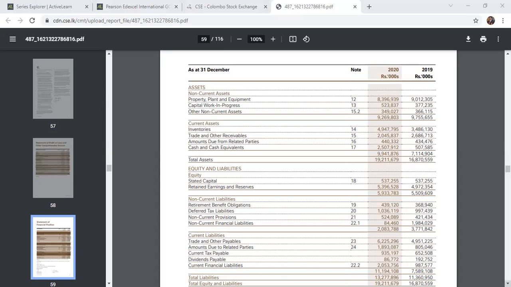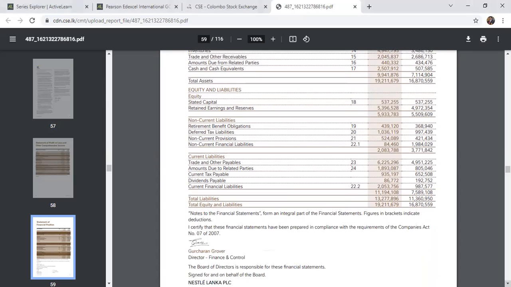You can see the justification: total assets equal capital plus liability. So the equity and liability. The capital we call equity. Equity can be divided into two parts: stated capital or share capital, and the retained earnings and other reserves. In this case, stated capital is a fixed amount. It doesn't change, the same amount, 537 million. Retained earnings improved from 4.9 billion to 5.3 billion because of the profit. We had to add the profit to the retained earnings. The reserves increased because of that, and we get the equity section of 5.9 billion.